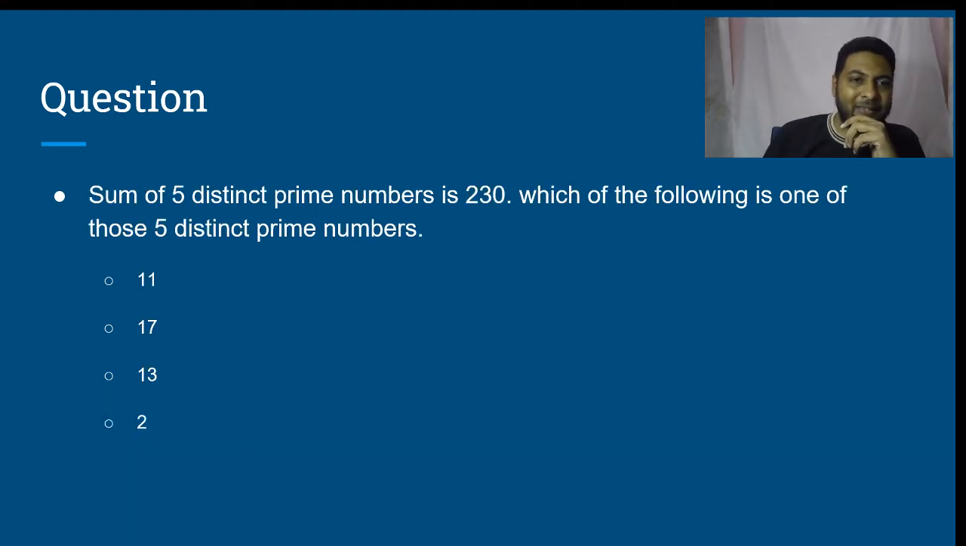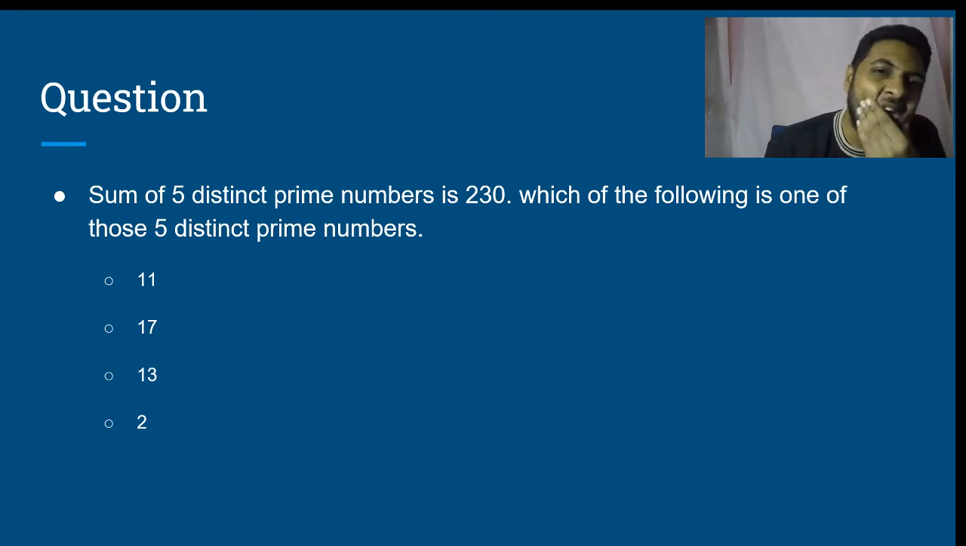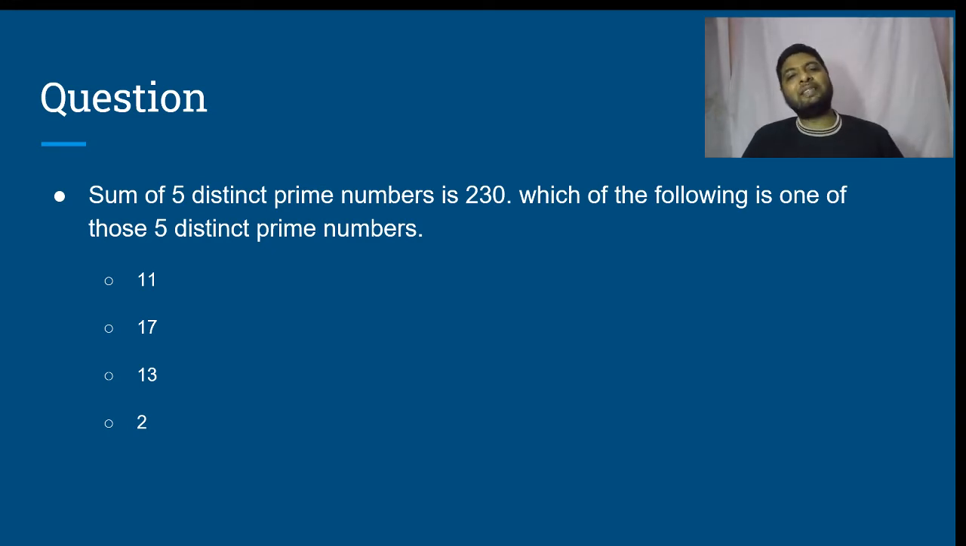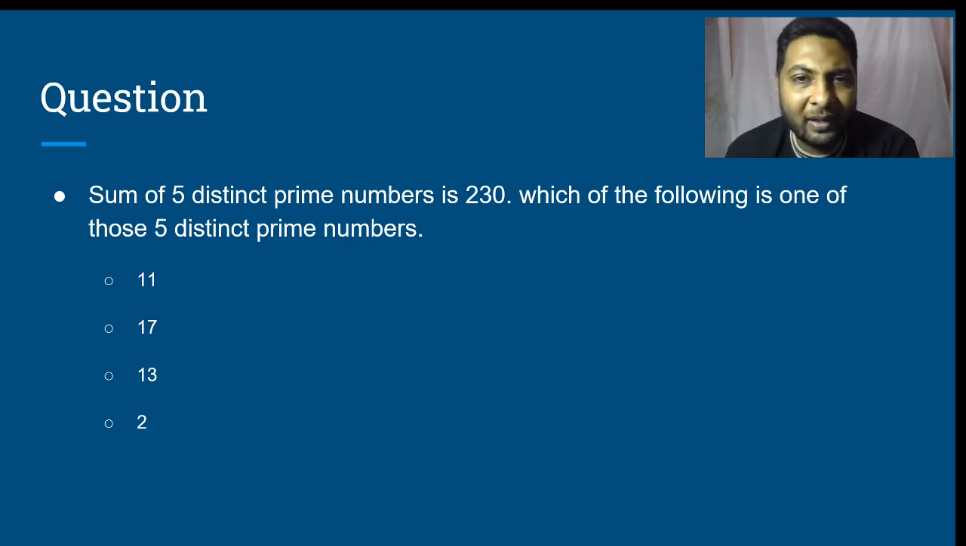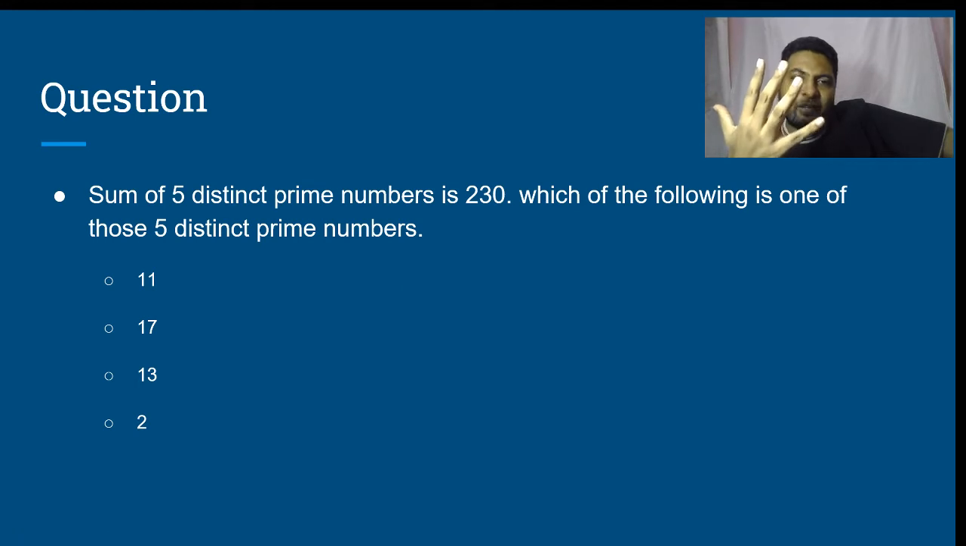Let us look at another question. Sum of 5 distinct prime numbers is 230. Which of the following is one of those 5 distinct prime numbers? Among the answer options, 11, 17, 13 and 2. Now, if we observe very carefully, sum of 5 distinct prime numbers is 230. 230 is an even number.